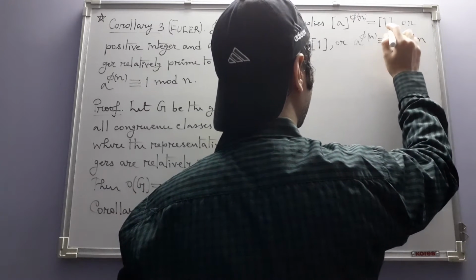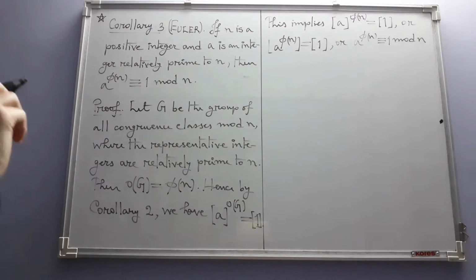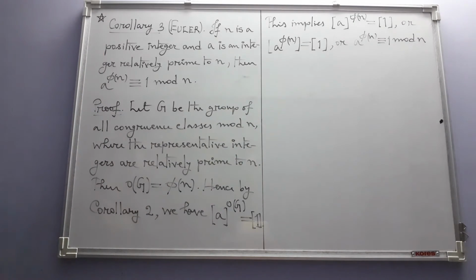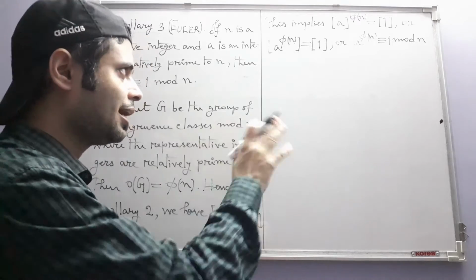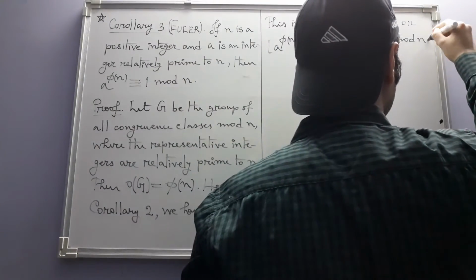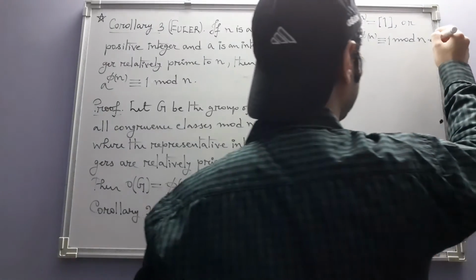Now if you are already aware of the number theoretic proof of this result, then you already know that we have to look at many things to get the proof. However, using group theory, we have a much shorter proof. It's a quick application of Lagrange's theorem, and that's it, that's the proof.